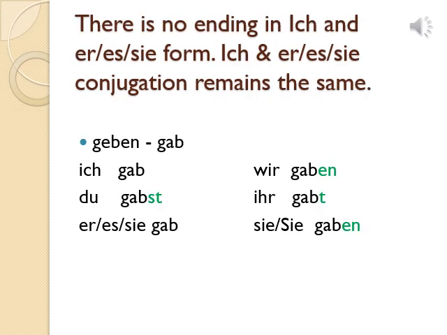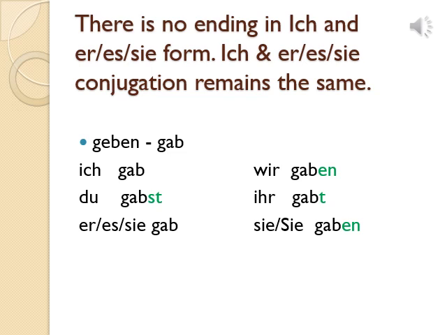So now while making the Präteritum form of such irregular verbs, unregelmäßige Verben, you have to keep in mind there is no ending in the ich and er/sie/es form. Whatever is the Präteritum form, that remains the same for ich and er/sie/es. The same thing is explained here.